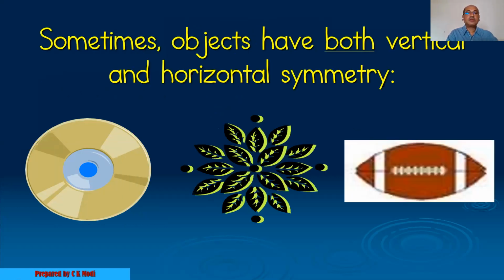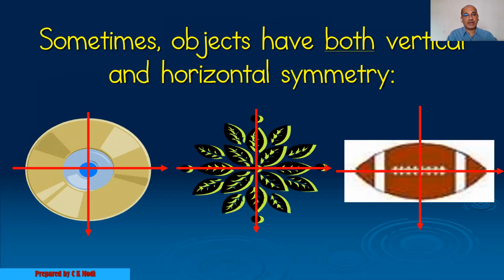Now some of the examples have a vertical line as well as a horizontal line. So vertical symmetry and horizontal symmetry are both present. It divides into two parts and both the parts are mirror images of each other. So these are the examples where both vertical and horizontal symmetries are present.